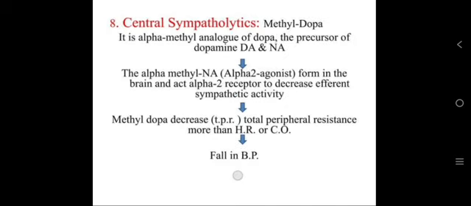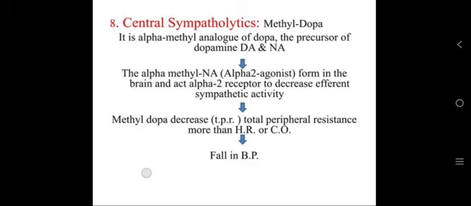Then central sympatholytic: methyldopa. The drug is an alpha-methyl analogue of dopa, the precursor of dopamine, DA and NA. The alpha-methyl NA forms in the brain and acts on alpha-2 receptors to decrease the efferent sympathetic activity. It also decreases the total peripheral resistance more than the HR or CO. Then it leads to